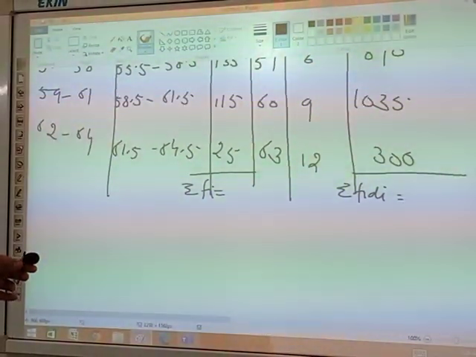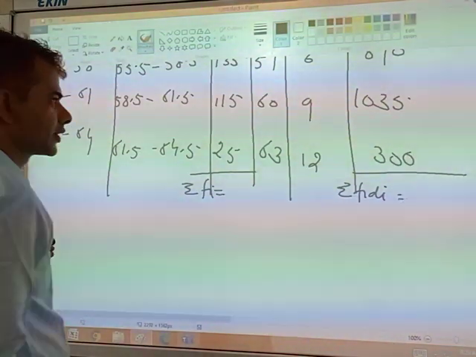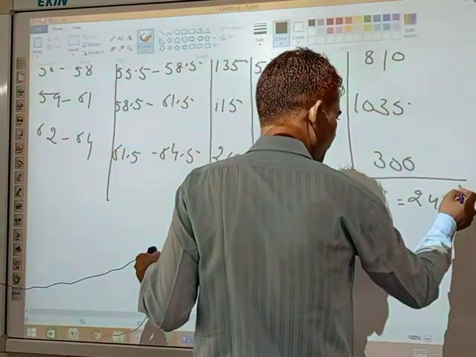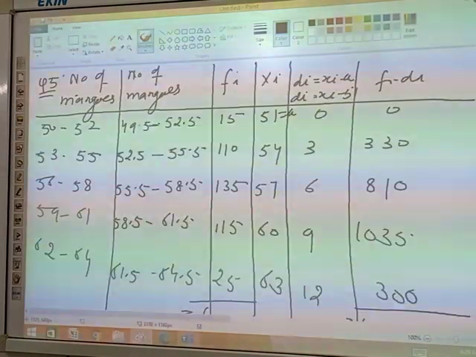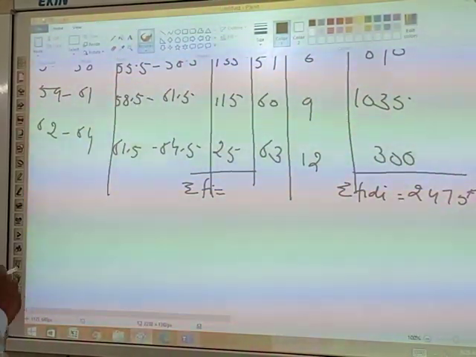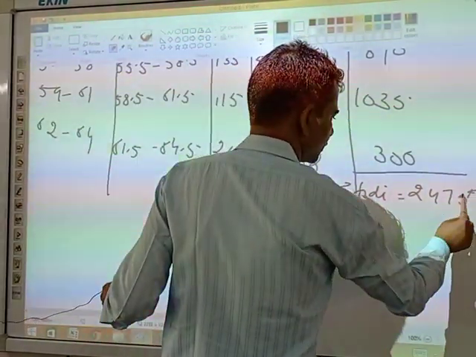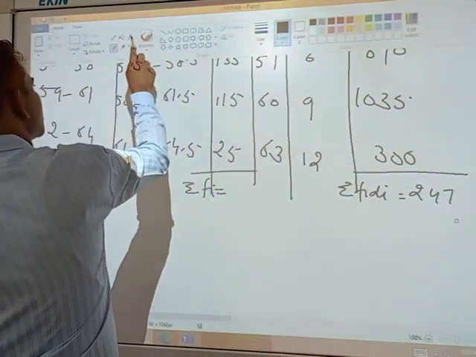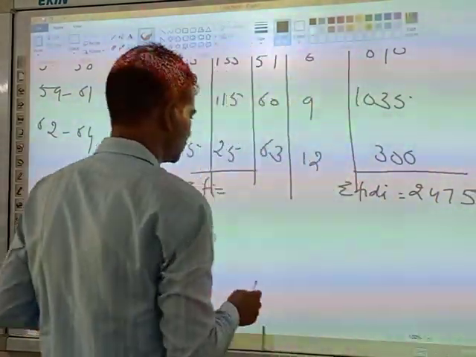Sigma fi is 400 and sigma fi di is 2475. Sir, sigma fi di is 2475 and sigma fi is 400.